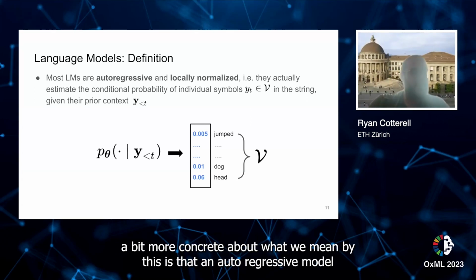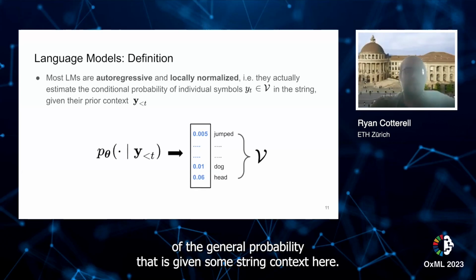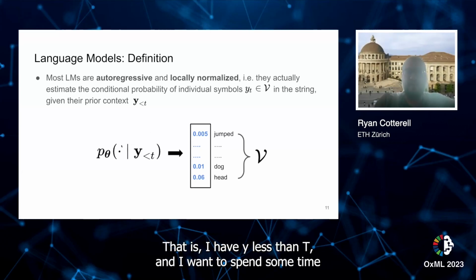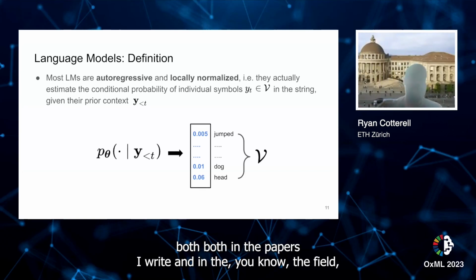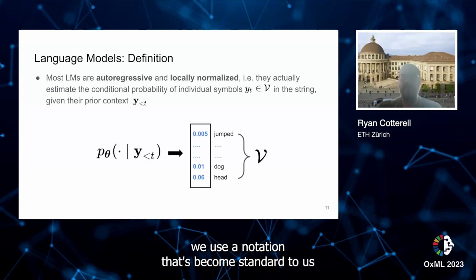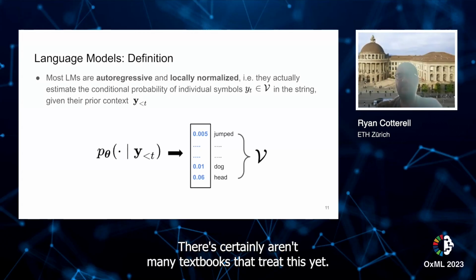But to be a bit more concrete about what we mean by this, an autoregressive model is something that you can derive by a slightly generalized version of the chain rule of probability. That is, given some string context here, that is, I have y less than t, and I want to spend some time introducing this notation, because in the papers I write and in the field, we use a notation that's become standard to us, but might not even be standard outside that. And there certainly aren't many textbooks that treat this yet.